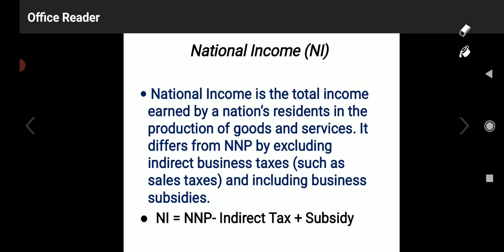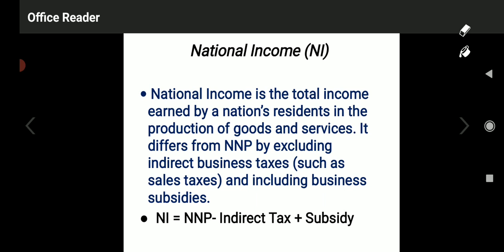Okay, national income is equal to NNP, net national product, minus indirect taxes which are paid to the government, plus subsidies, whatever amount of subsidies is given by the government. That is added in, and that is called the national income of the country.